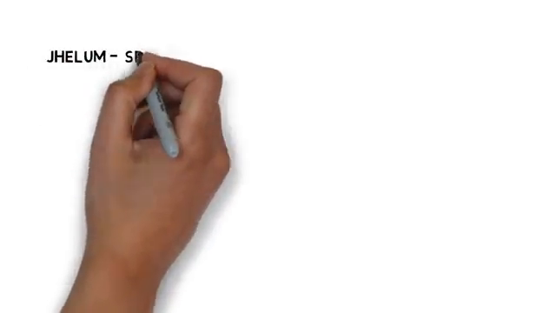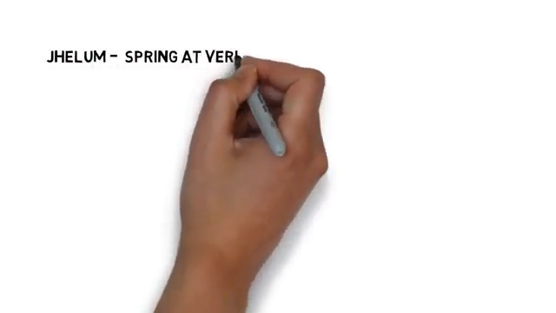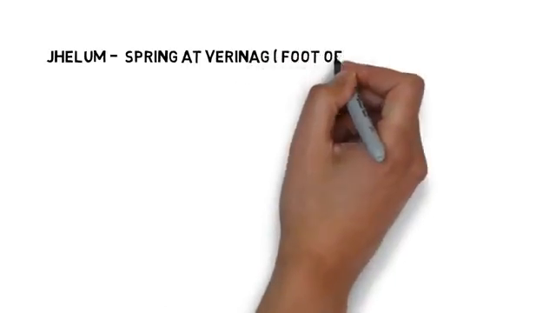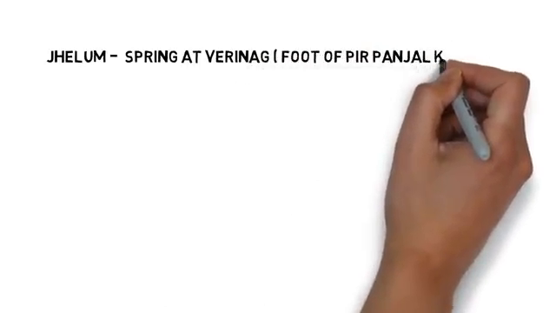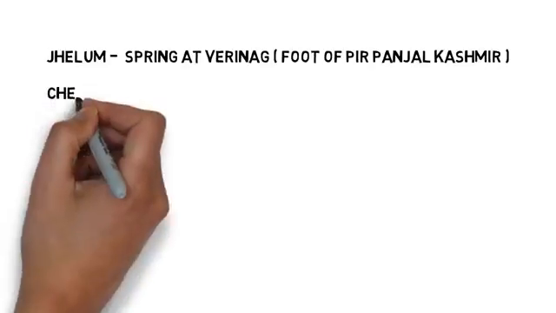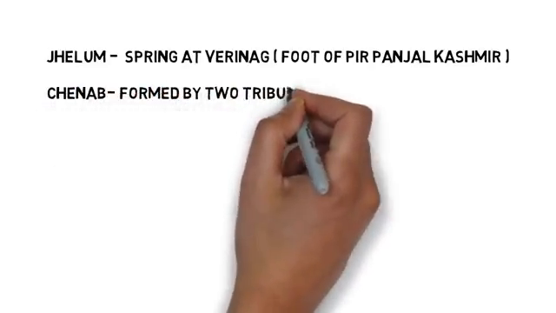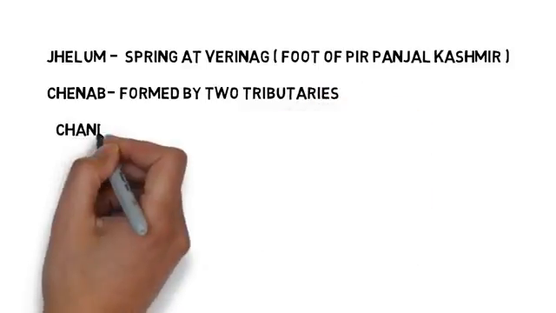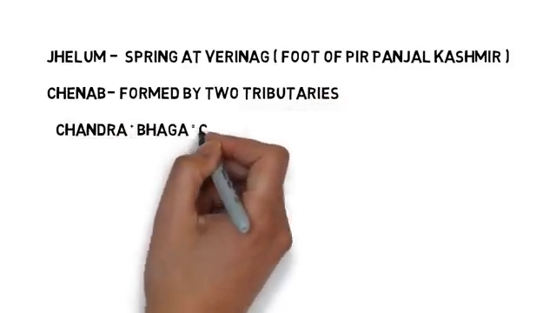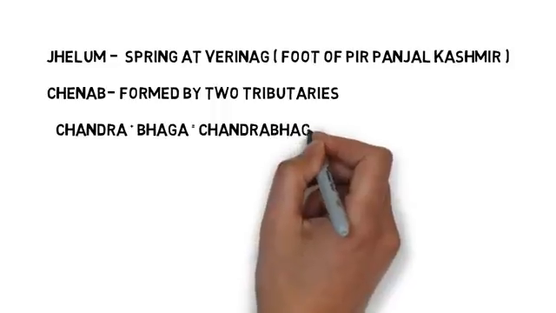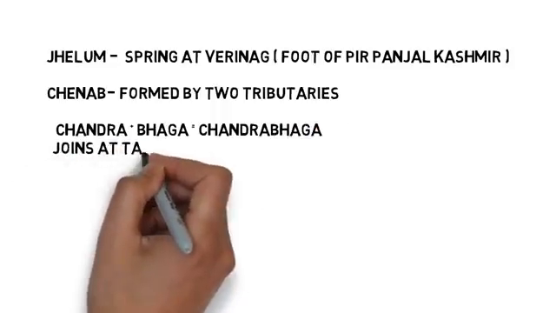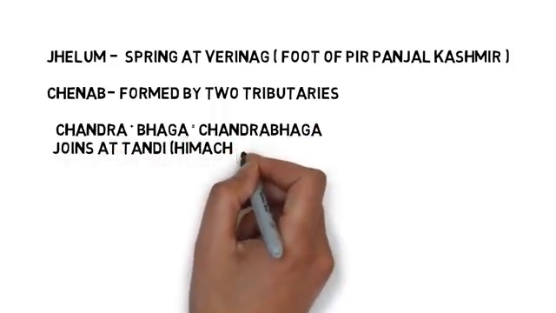Among these, Jhelum originates at a spring called Verinag at the foot of Pir Panjal in Kashmir, while Chenab is formed from the two tributaries Chandra and Bhaga, which join at Tandi in Himachal Pradesh, while Ravi originates near Rohtang Pass near Kullu Hill in Himachal Pradesh. Beas also originates from Beas Kund near Rohtang Pass.